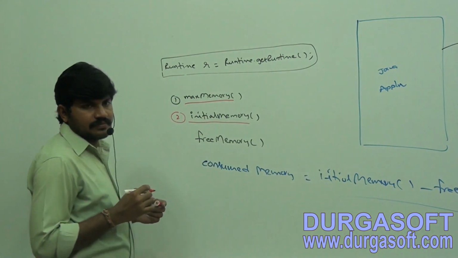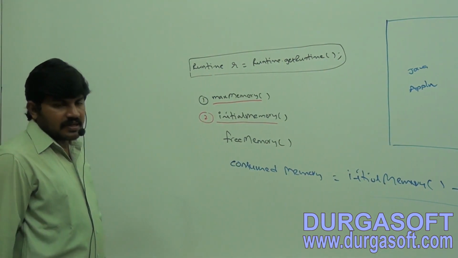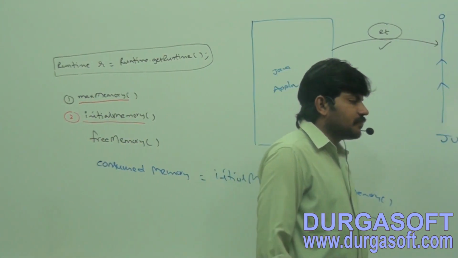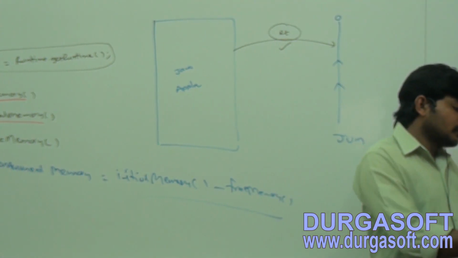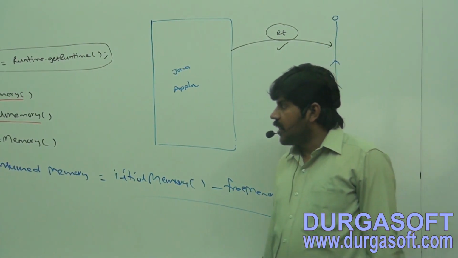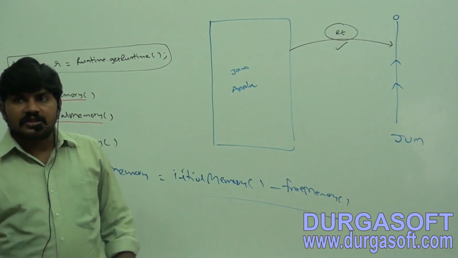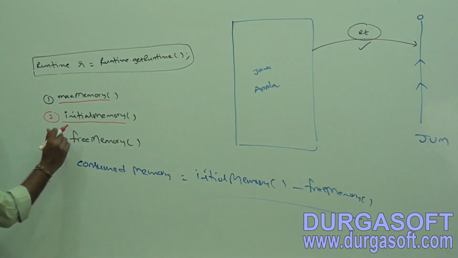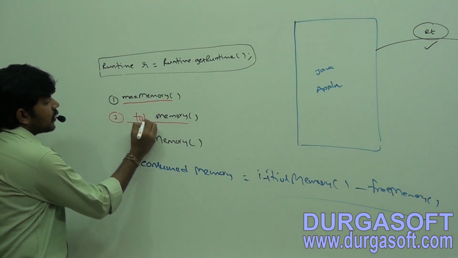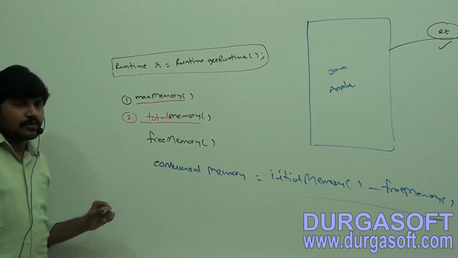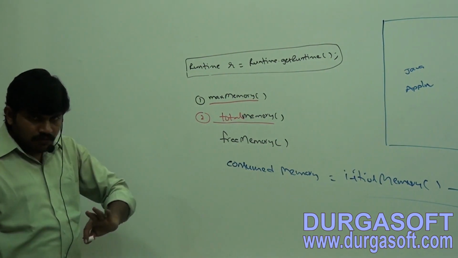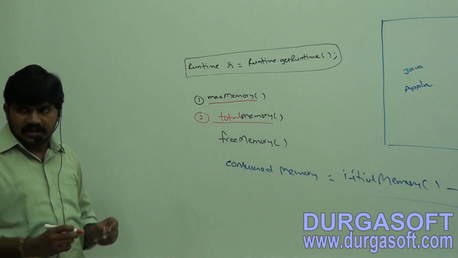Second method, one minute, not initial memory. The second method is totalMemory, not max. Of course, initial memory is only a word, but totalMemory is the method name.